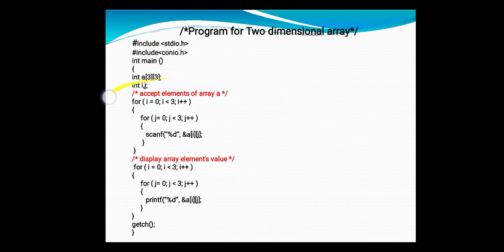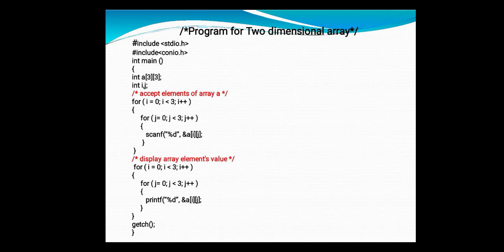First, when i is equal to 0, 0 is less than 3, so it goes to the next statement inside this i for loop, where j is equal to 0. Now 0 is less than 3 again, so it goes to the scanf statement and accepts the value from the user at the location a[0][0]. When the inner for loop body is completed, j gets incremented.